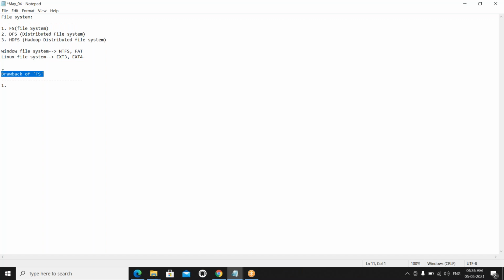If I can add storage and it can automatically move the data, that is a much better thing, right? We have that approach in HDFS. How auto replication will happen, we will discuss. But my intention is first to discuss the drawbacks in the traditional file system. The first drawback is storing a large amount of data.